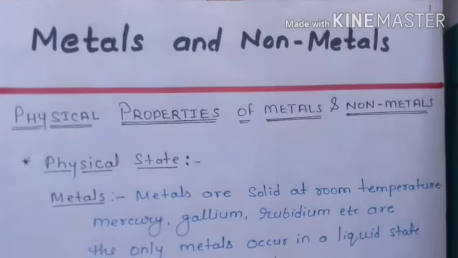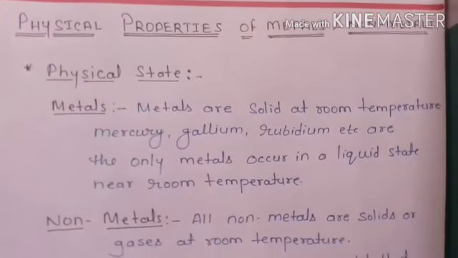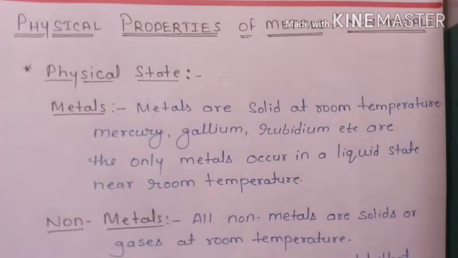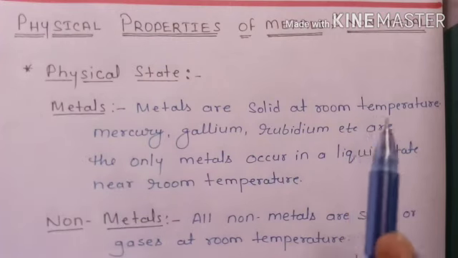The first heading we are going to discuss is the physical state. In this heading we will discuss both metal and non-metal. First of all we discuss metal. Metals are solid at room temperature.